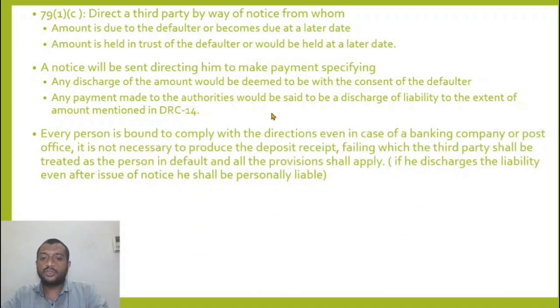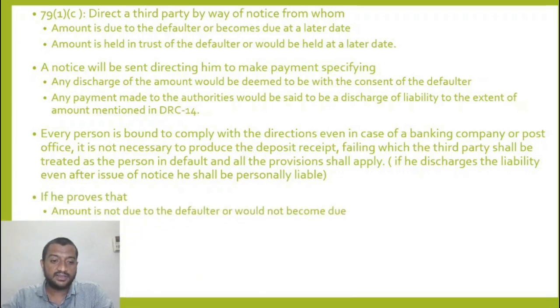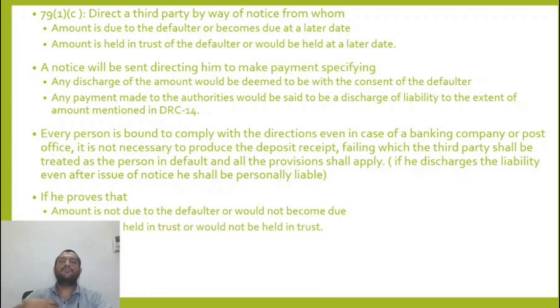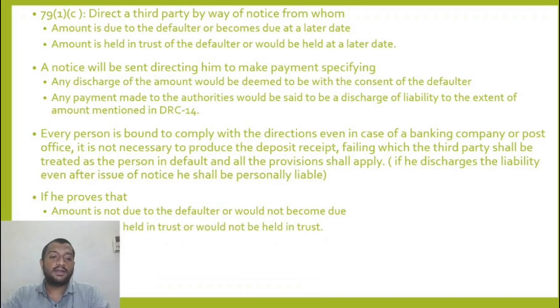Every person is bound to comply, so the bank or the third party has to comply, otherwise he will be treated as a defaulter and all proceedings can be initiated against him as if he is the defaulter. However, if I prove that I don't need to pay the defaulter, or that the amount is not held in trust by me now or at any time in the future, then I don't need to make any payment.